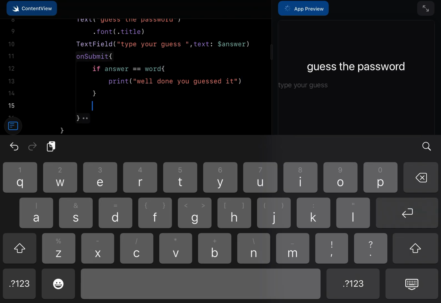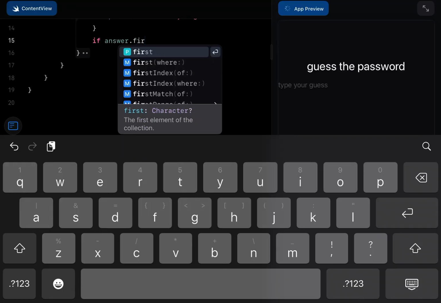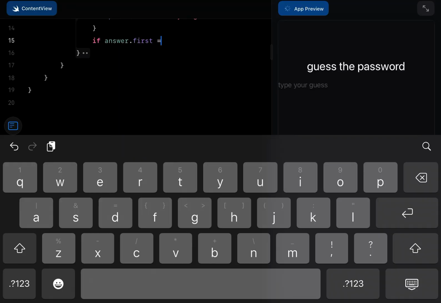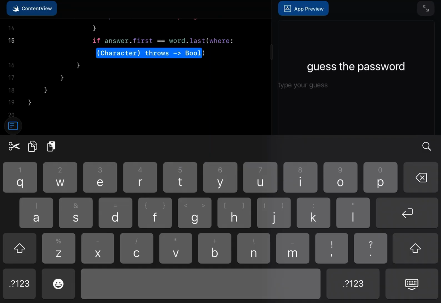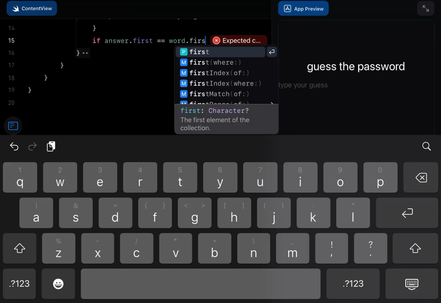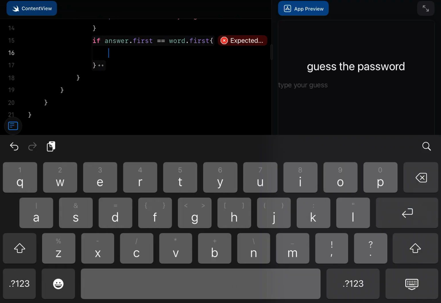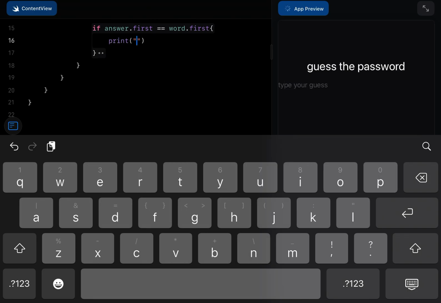And then if answer dot first is equal to word dot first, then we'll print first